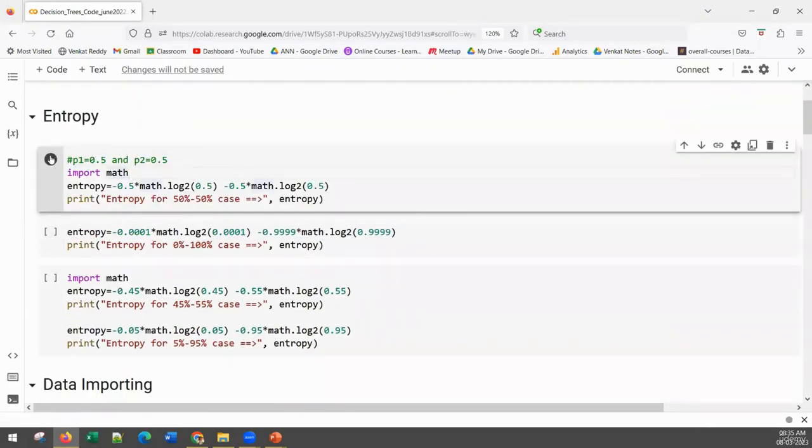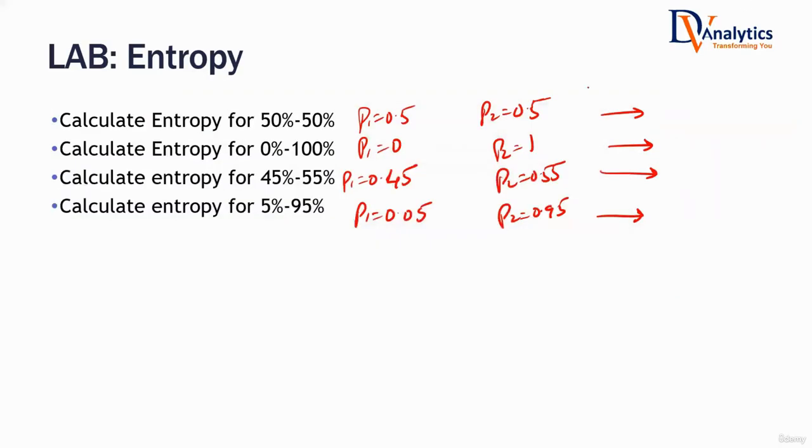So what I want you to do is calculate when entropy P1 is 50%, P2 is 50%, what's the entropy? What's the entropy for 0, 100 for those cases, and give me the exact values. For the 50-50 case, how much is the entropy when you calculate it? It is 1. Since log 0 is not defined, we will take almost 0, almost 1. In that case, entropy will be almost 0, nearly 0.